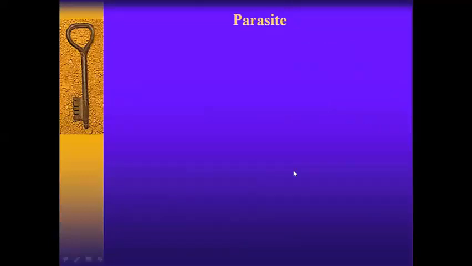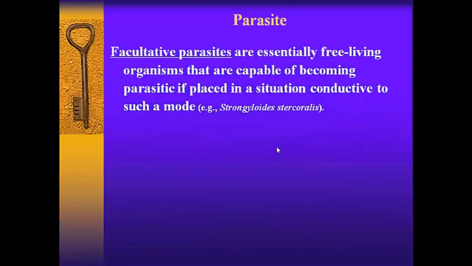Now we have facultative parasites, which are actually free living organisms. They are parasitic, but they do not rely on any host for completion of their life cycle, right? So an example of this is Strongyloides stercoralis. So they do not depend on one host, right? Where they get the chance, they complete their life cycle. So that's why they are called facultative parasites.